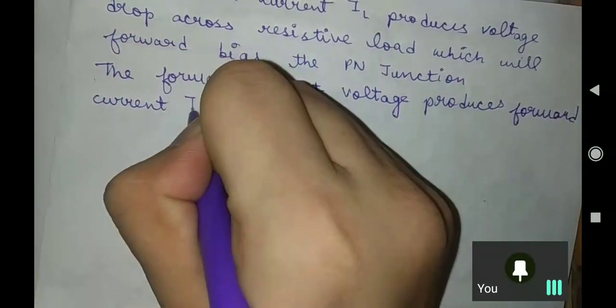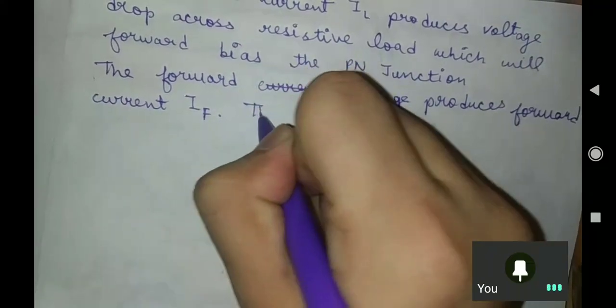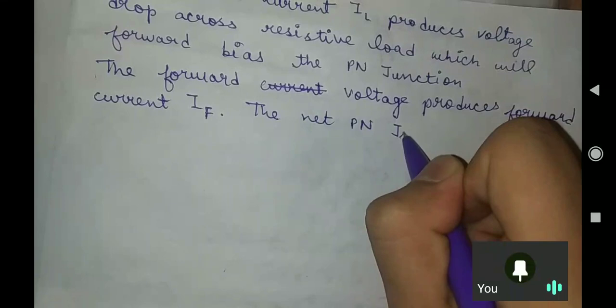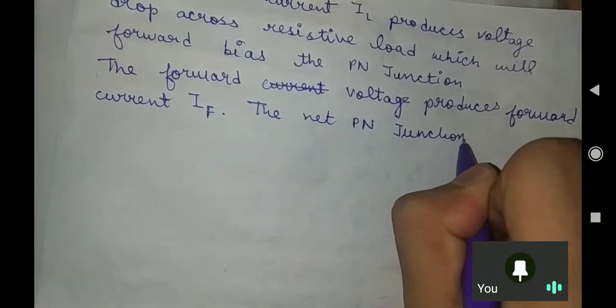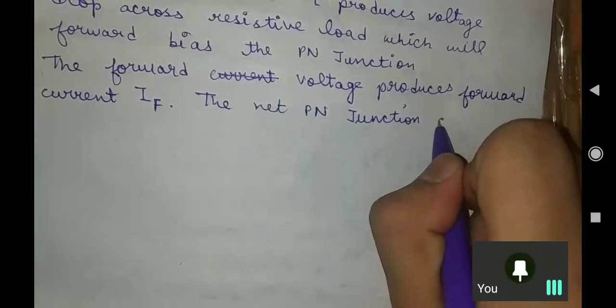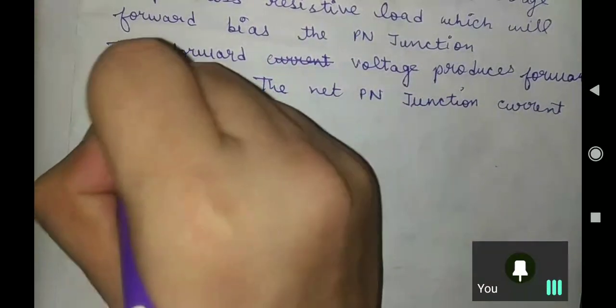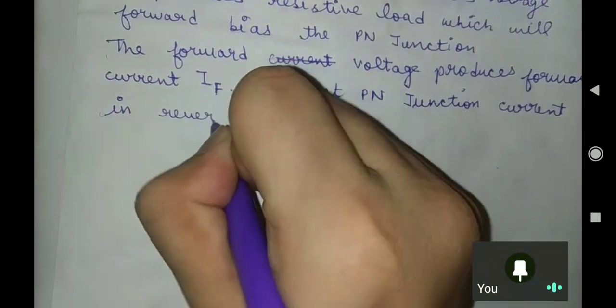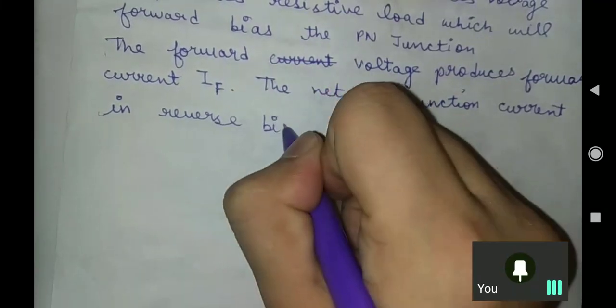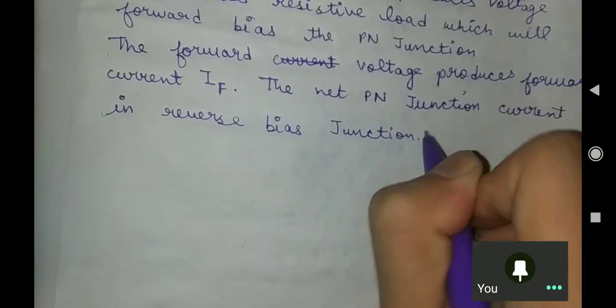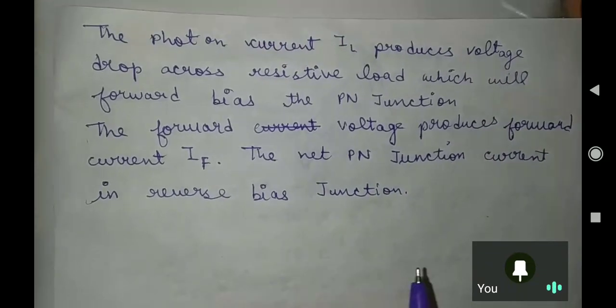The net PN junction current, I said that it is in very small amount. Current in reverse bias direction, due to our photon only. Okay. Is that clear? Is this line clear to you?